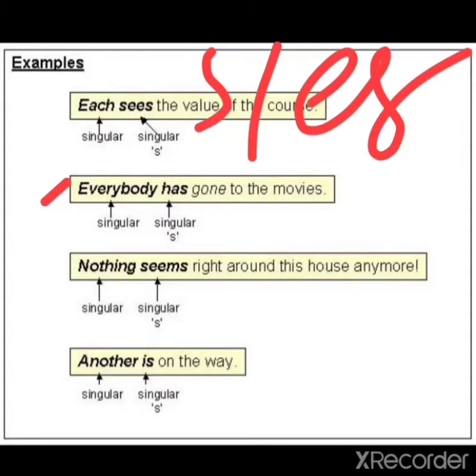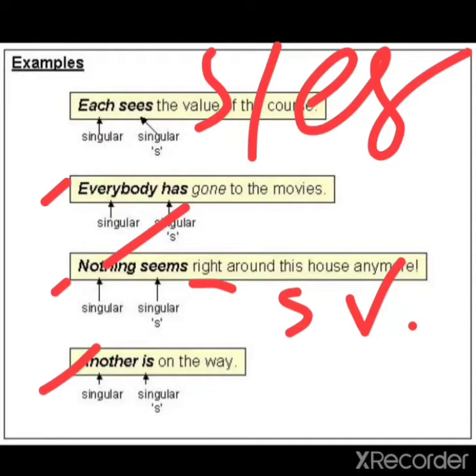Nothing seems right around this house anymore. Nothing seems. Here is also singular verb. Okay. It is also singular verb because the word nothing is there. Next, another. Another is on the way. After another also, it also acts as a singular. Okay. So that is why the singular verb will also follow after another.